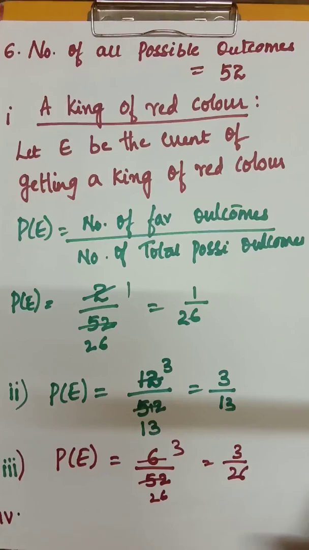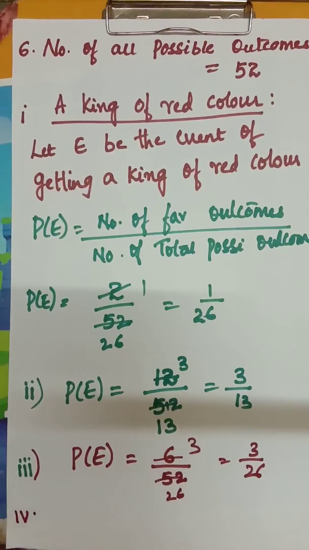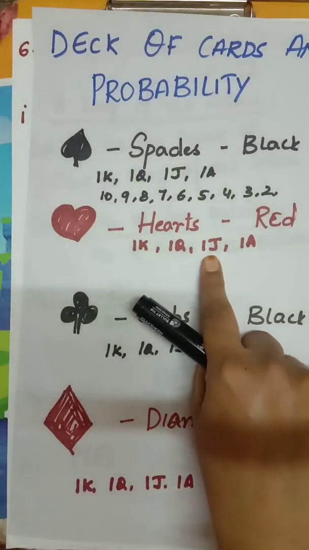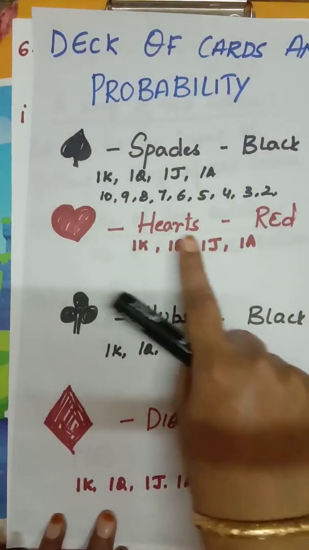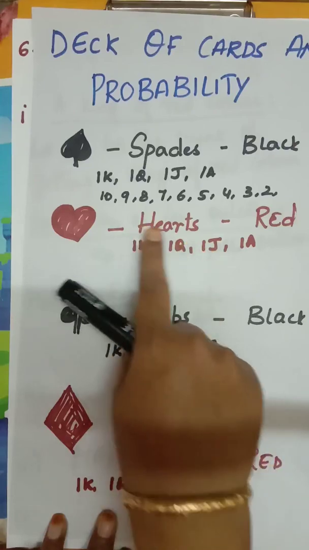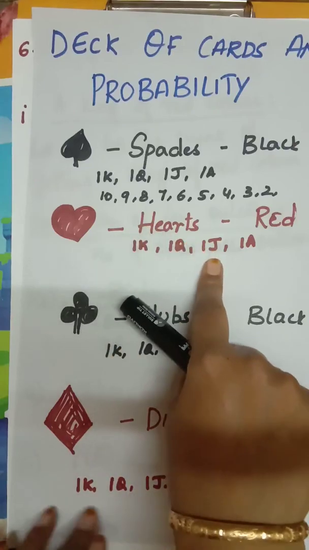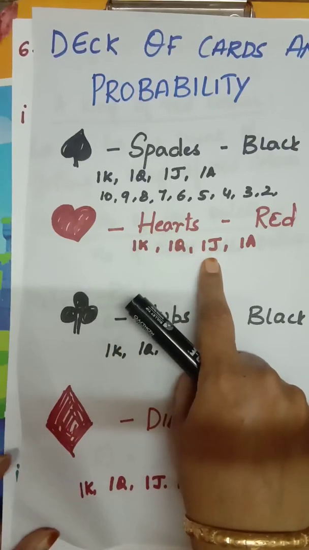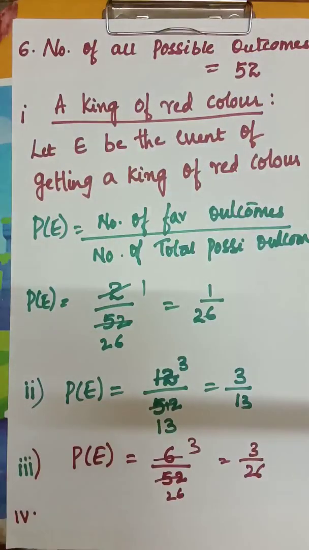Fourth bit is the jack of hearts. How many jacks are there in hearts? 1. In hearts, how many jacks are there? 1. So number of favorable outcomes is 1. Total possible outcomes is how much? 52. So P of E is equal to 1 by 52.